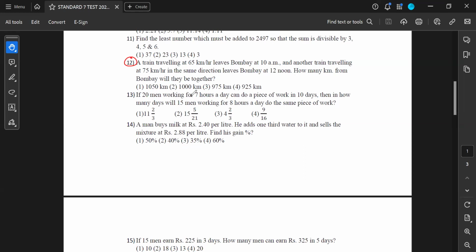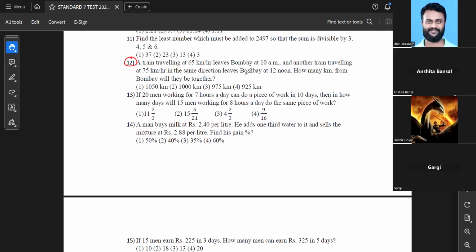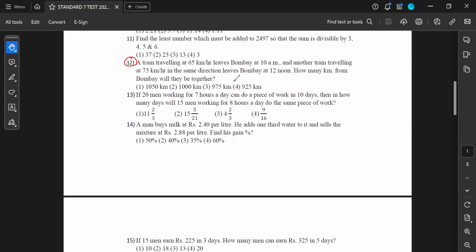So, if they are going to be together and they both have started from Bombay, which means at some point of time they have traveled the same distance. That's when they will be together, right? So basically, the distance traveled by both the trains is the same. As simple as that. Now we know the speed formula: speed S is equal to distance D upon time T, which means distance will be equal to speed multiplied by time.